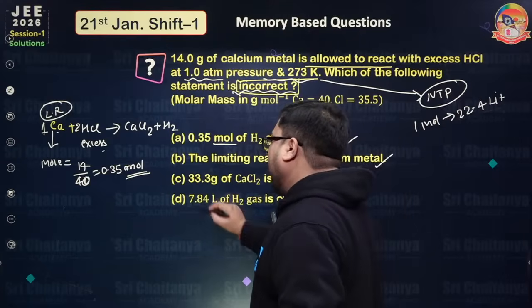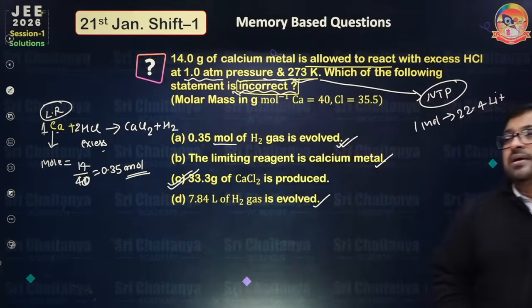So A, B, D are true. So C is totally wrong. Is it okay? So of course.